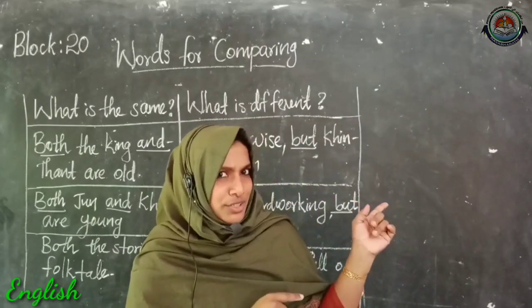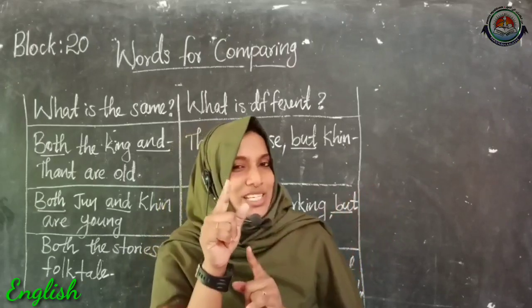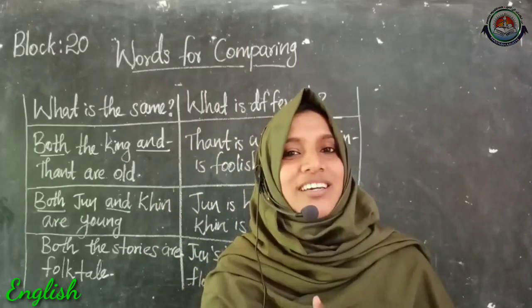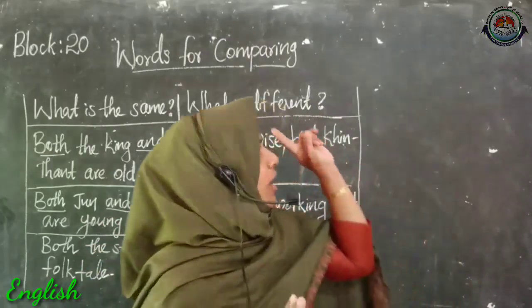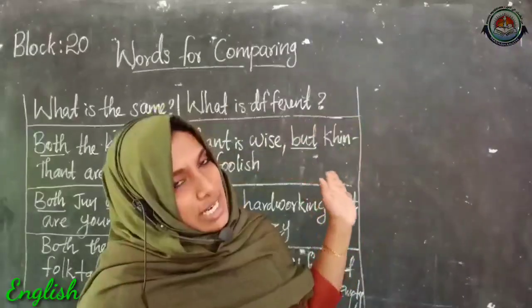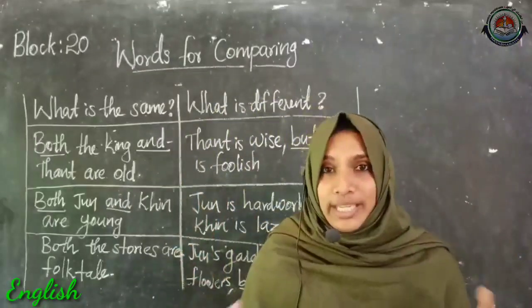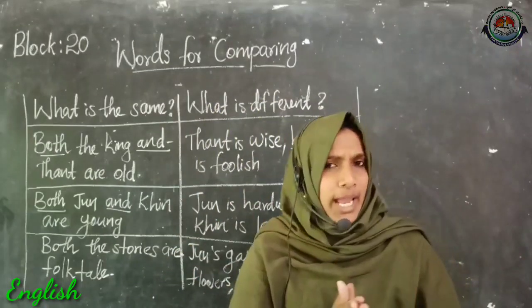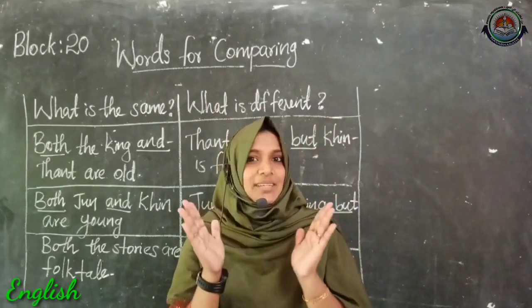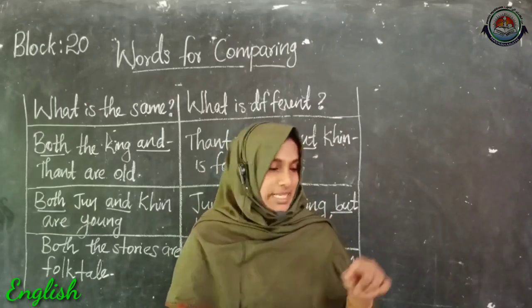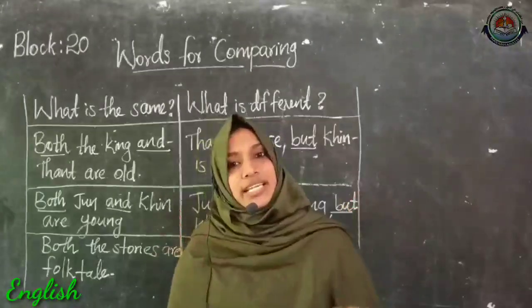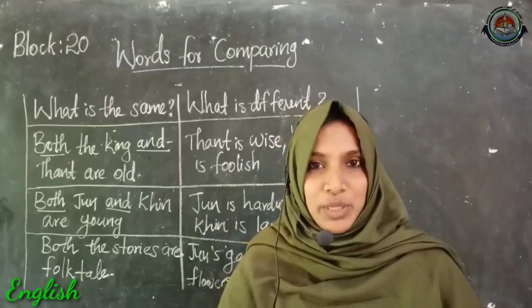I already told you this, right? Yes, its special name is adjectives. These describing words are also called adjectives. Why am I telling you this? I am telling you this because our present lesson is related to these describing words.